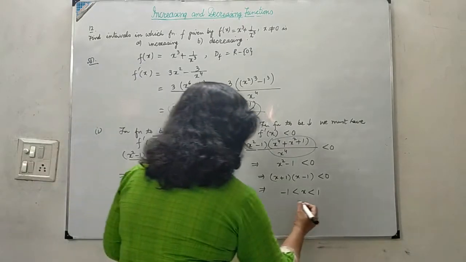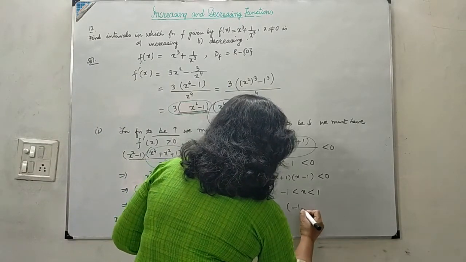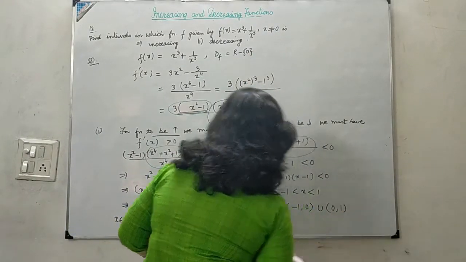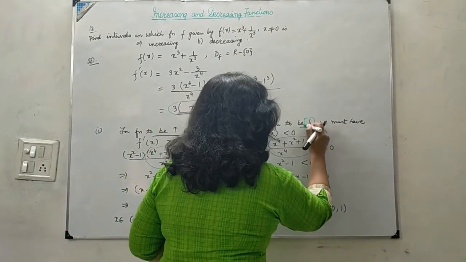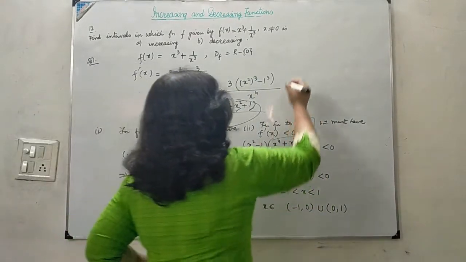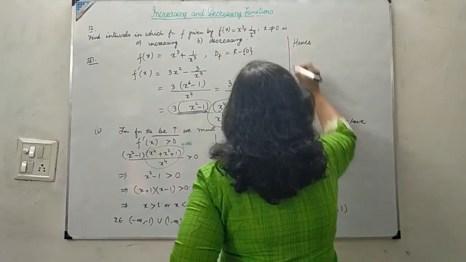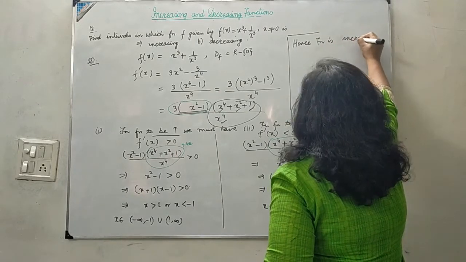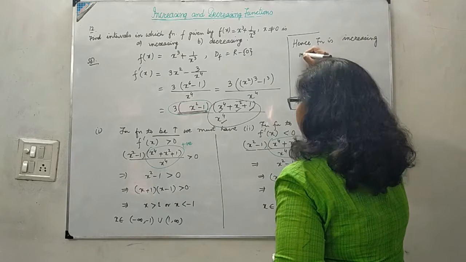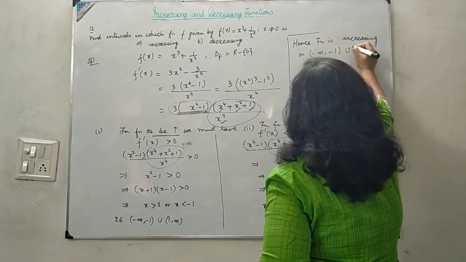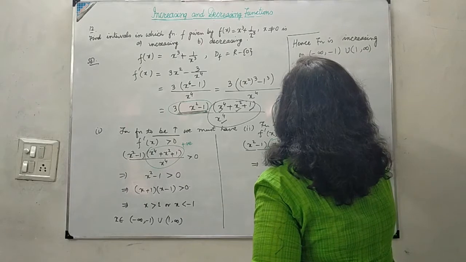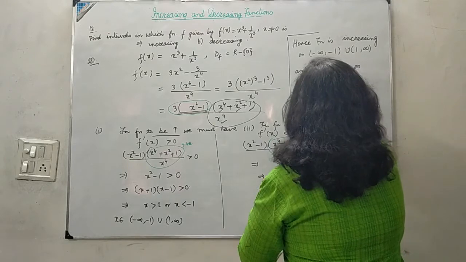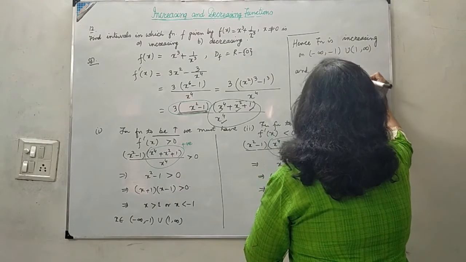That means we have x belonging to minus 1 to 0, because 0 is not in the domain, union 0 to 1. The function will be decreasing here. Now we will conclude that hence the function is increasing on minus infinity to minus 1 union 1 to infinity and decreasing on minus 1 to 0 union 0 to 1.